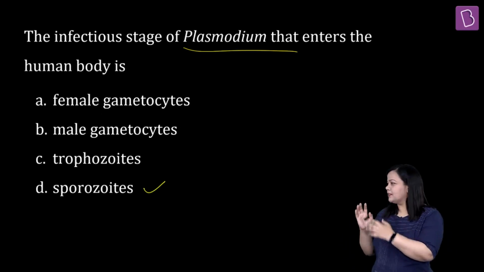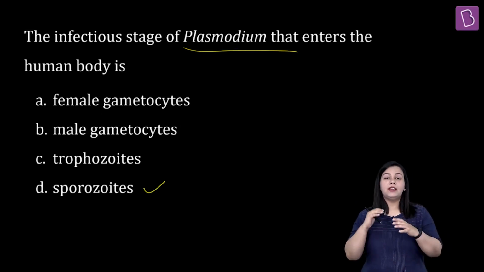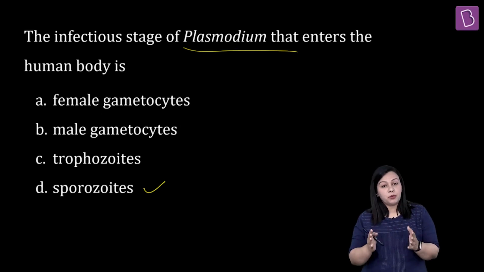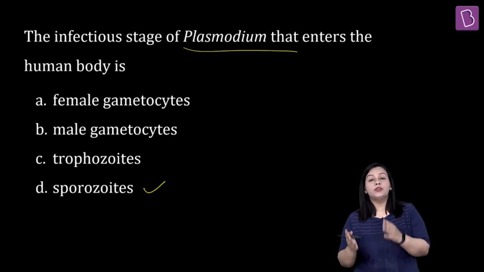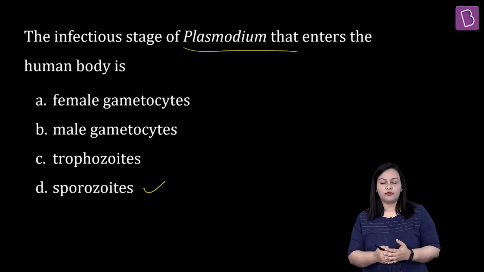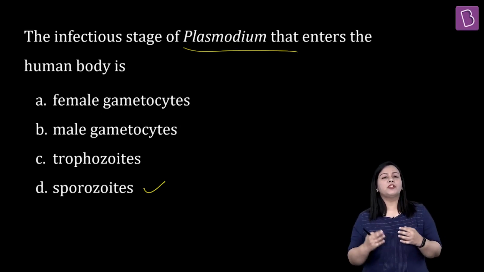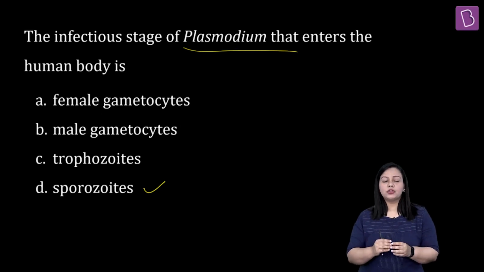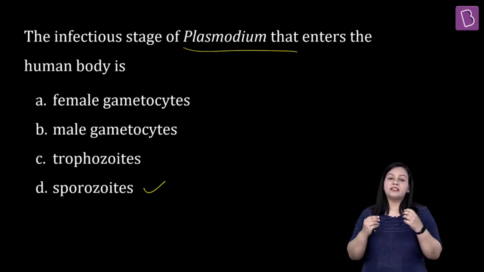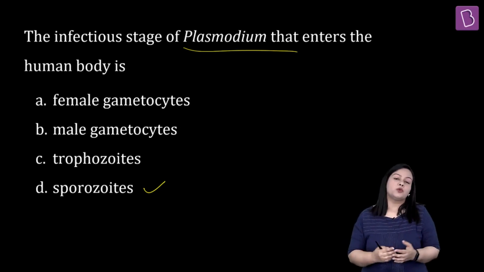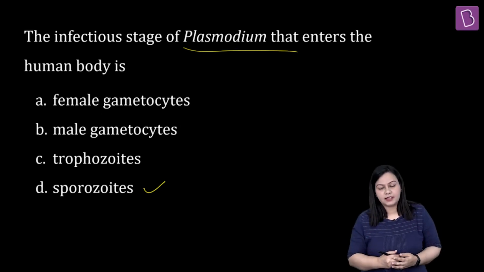Okay. So rather than explaining just this point, let me give you a very quick revision of the whole reproductive cycle of Plasmodium, which is a malarial parasite carried by a female Anopheles mosquito. I hope you already know that malaria is prevalent in tropical areas because of the presence of so many mosquitoes in those particular areas, right?